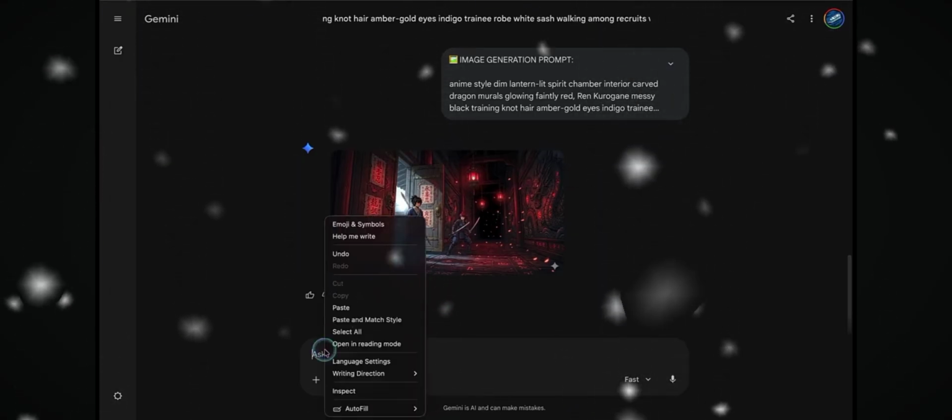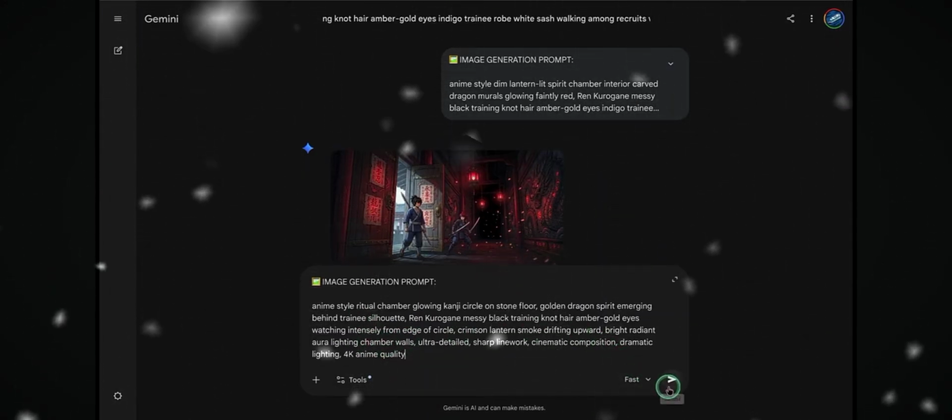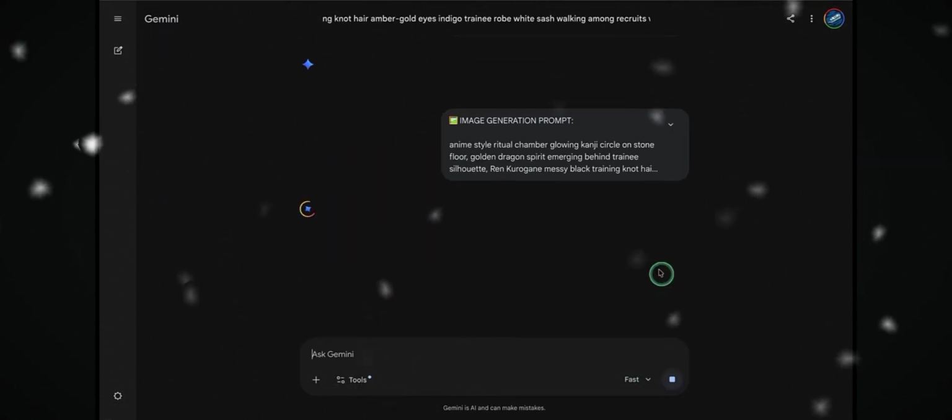So for the fifth image, we're doing the exact same thing again. Copy the next prompt from ChatGPT, paste it into Gemini, hit generate.